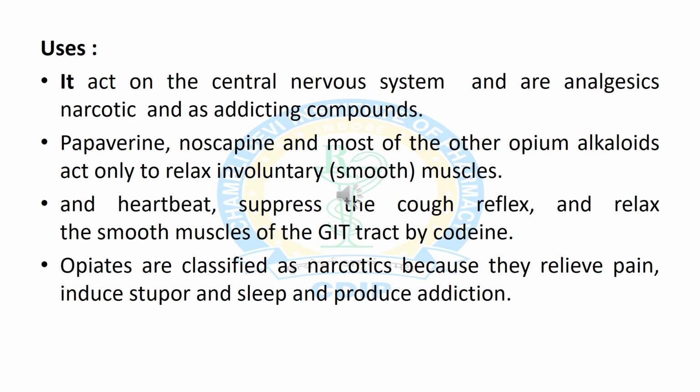In the last slide, we will discuss the various therapeutic uses of opium alkaloids. They act on the central nervous system and are useful as analgesic and narcotic. Papaverine and noscapine alkaloids act by relaxing smooth muscles. Other alkaloids also suppress the cough reflex and relax the smooth muscles of the GIT, for example codeine. Other opiates also relieve pain and induce sleep, but they produce addiction.